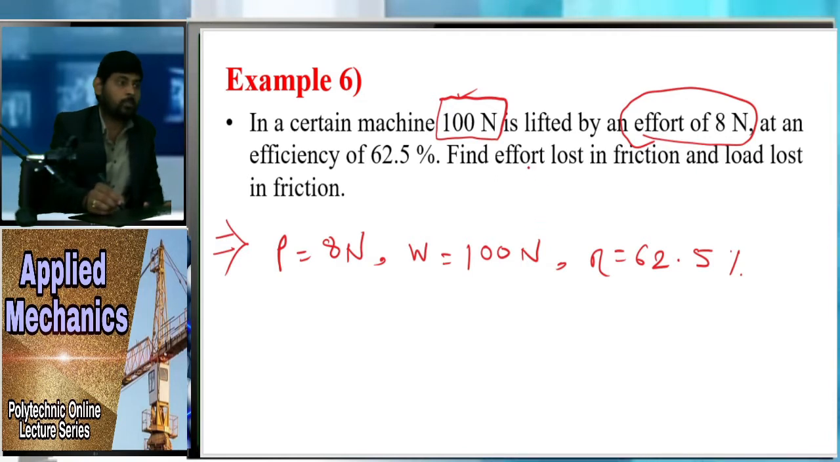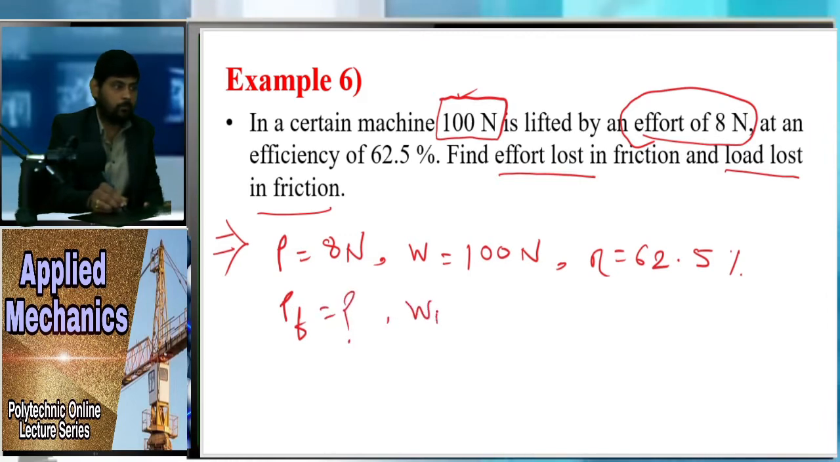After that, what does the problem ask us? Find effort lost in friction. We have to find the lost effort in friction and the lost weight or lost load in friction. So we have to find PF is equal to how much and WF is equal to how much. We have to find the value of PF and the value of WF.